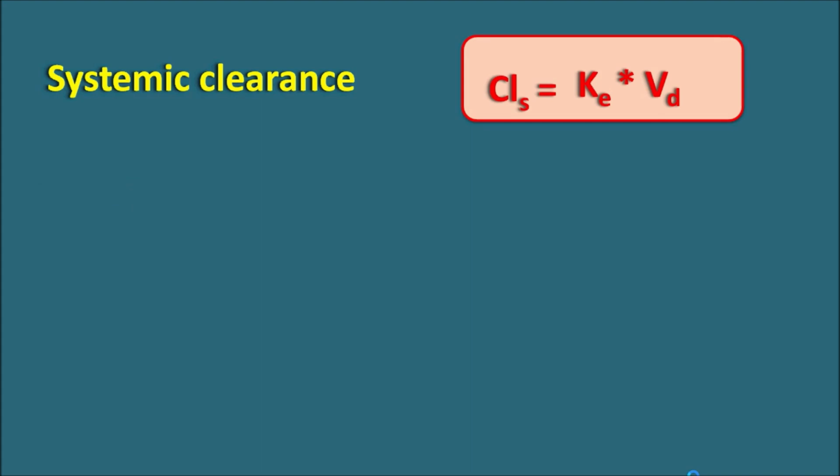So when we know the elimination rate constant and volume of distribution, we can calculate the systemic clearance of the drug. That systemic clearance, CLS, is equal to the clearance by the individual organs. The two important organs which eliminate the drug out of the body are the liver and kidney. So CLS is equal to CLR, the renal clearance, plus CLM, the metabolic clearance, plus CLO, the clearance by all other organs. Mainly the clearance is mediated by the renal system as well as the hepatic system.